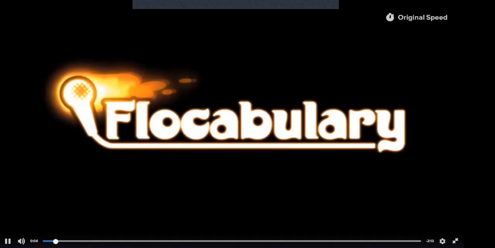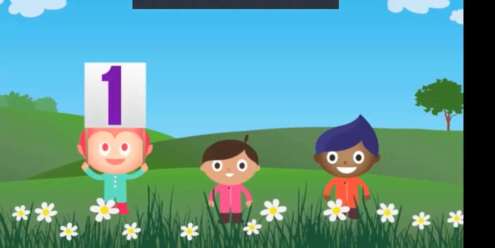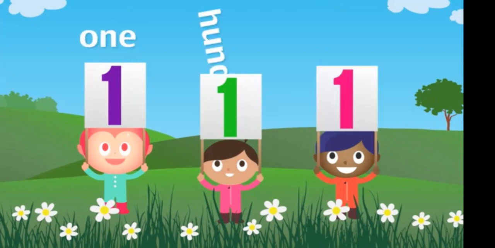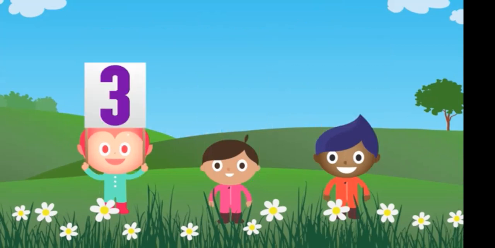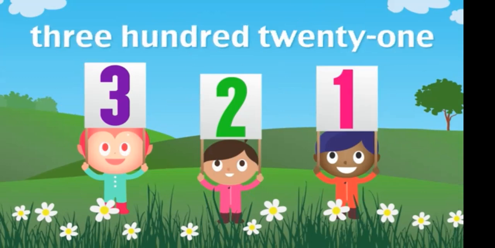Flocabulary. You know, numbers change when you move them around. Listen, you could have a 1 in the hundreds place, and a 1 in the tens place, and a 1 in the ones place. That's 111. You could have a 3 in the hundreds place, and a 2 in the tens place, and a 1 in the ones place. That's 321.